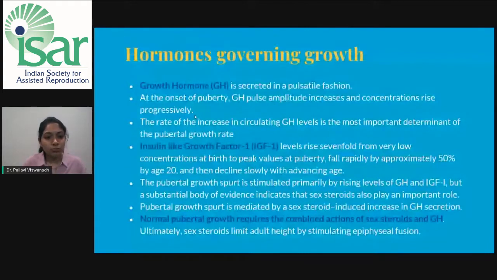The pubertal growth spurt is mediated by a sex steroid induced increase in the growth hormone secretion. Normal pubertal development requires combined action of both sex steroids and growth hormone. Ultimately, the sex steroids limit adult height by regulating the epiphyseal fusion.